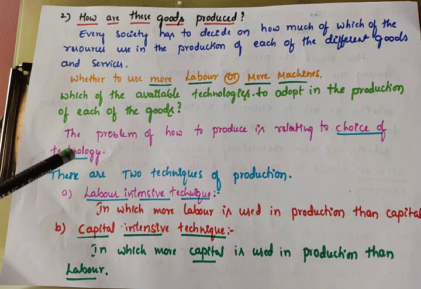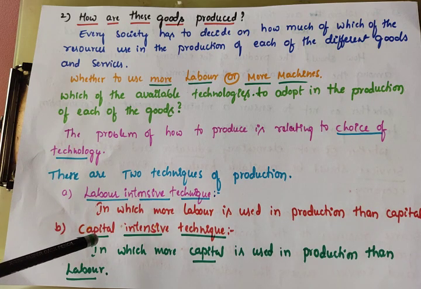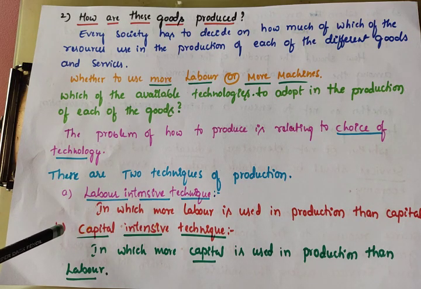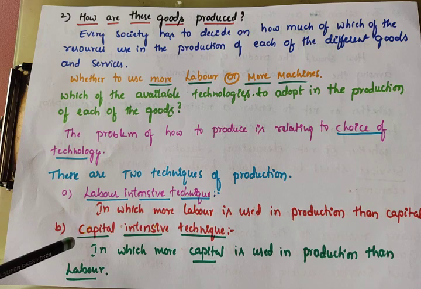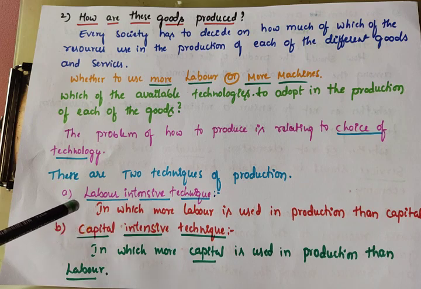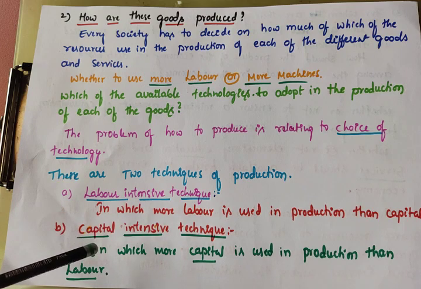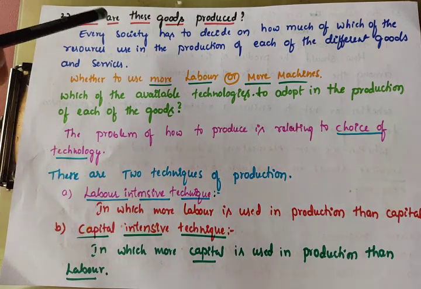So if we adopt capital intensive technique, at that time so many people will lose their employment, their jobs. And if you utilize labor intensive, it's very tough to develop soon, because we should use more technology. But when we are using labor intensive, there is not much importance to machineries.